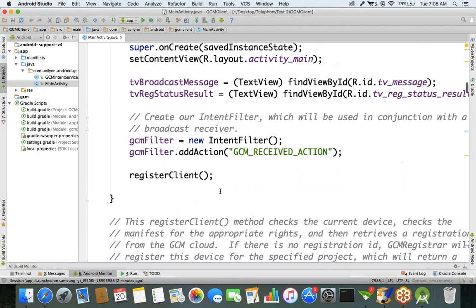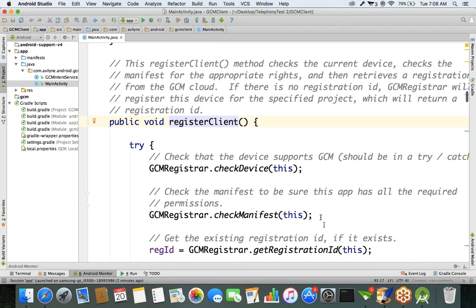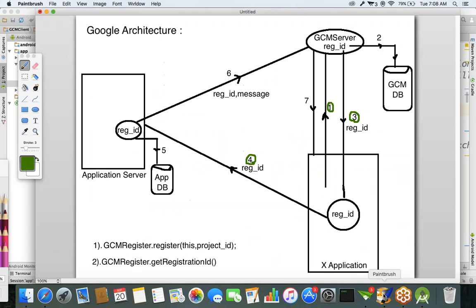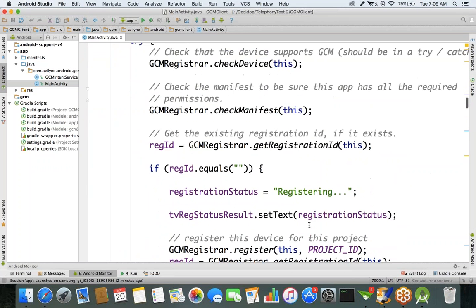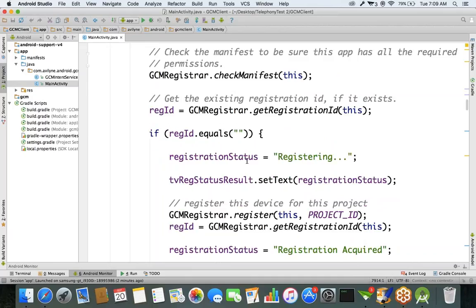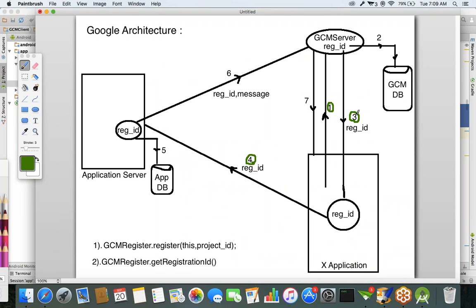And see here, in the architecture we discussed, what is the first step? We had to make a request to the GCM server by calling a method called GCMRegistrar.register with this project ID. But here in this project, first I'm calling the second step: registration ID equals get registration ID. First I'm calling the third step here.